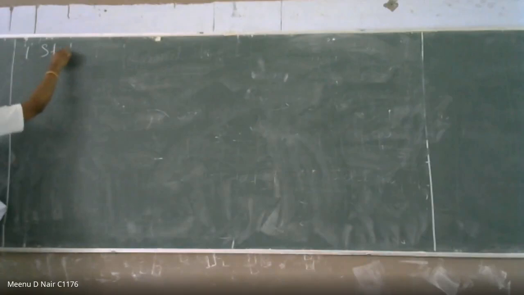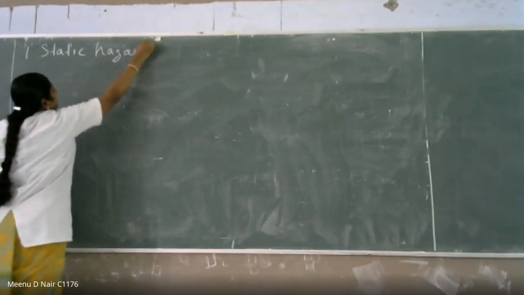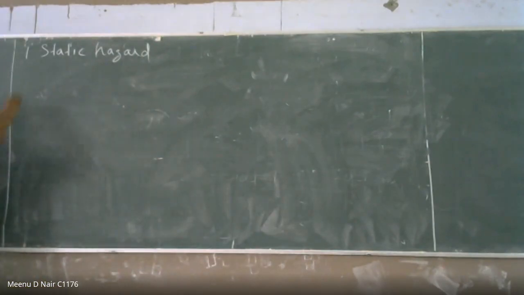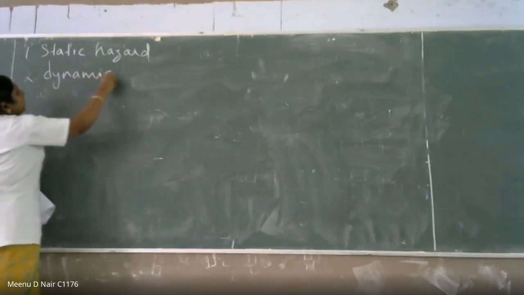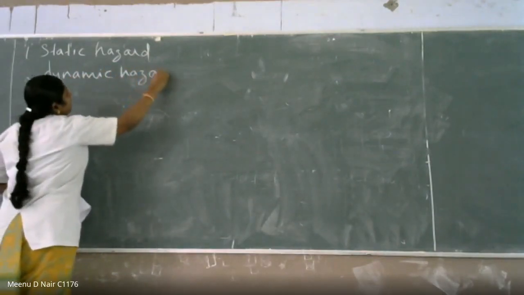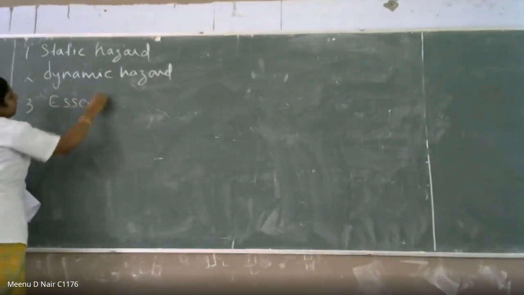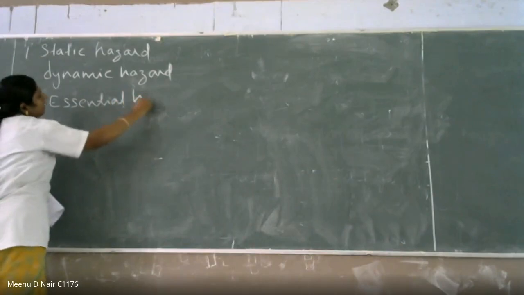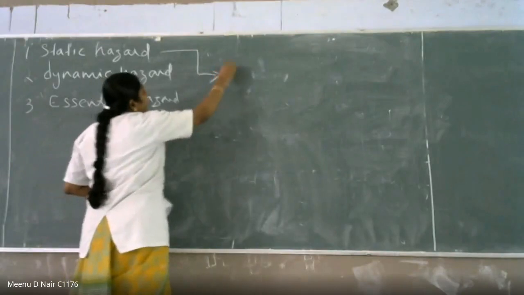Static hazard, dynamic hazard, and essential hazard are the types of hazard. First one is static hazard. Second one is dynamic hazard. Third one is essential hazard. Okay. So the static hazard is divided into 2.